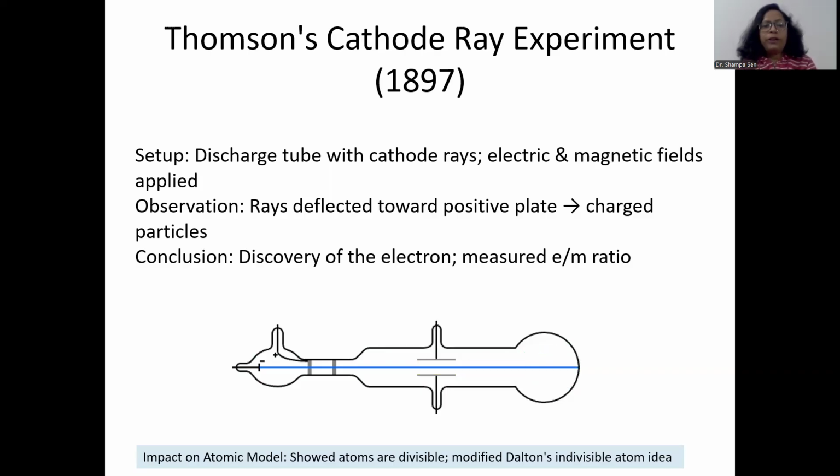Now, the major impact on the atomic model. This confirmed that atoms are divisible. So it modified Dalton's indivisible atom idea. Also, definitely Aristotle's idea of continuous matter was discarded.